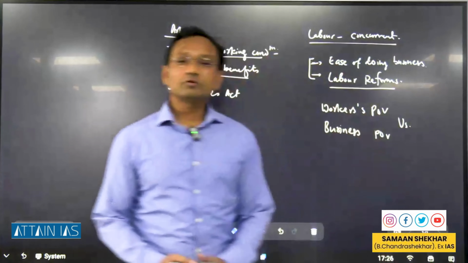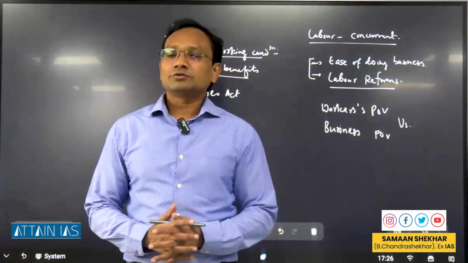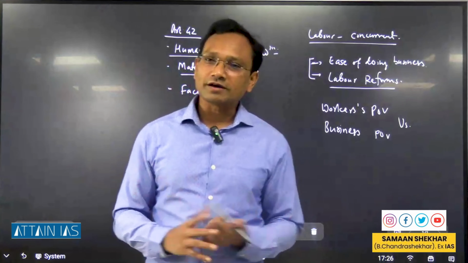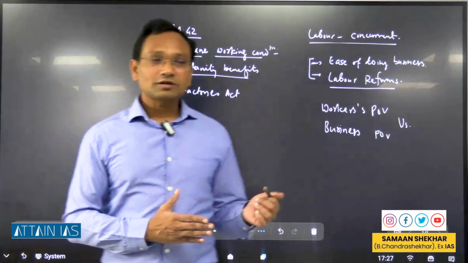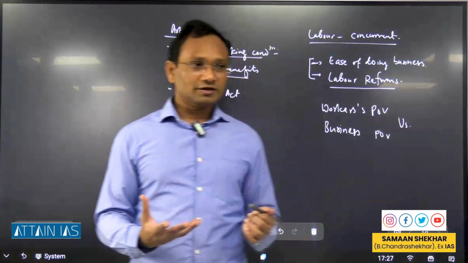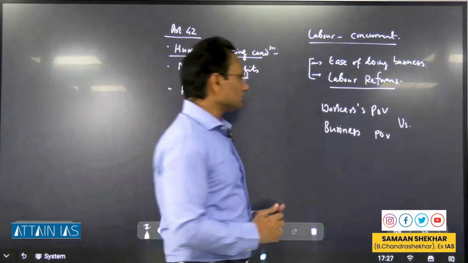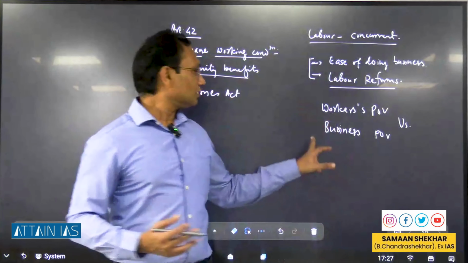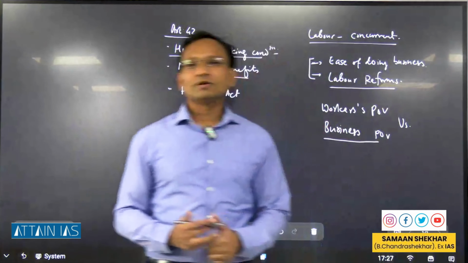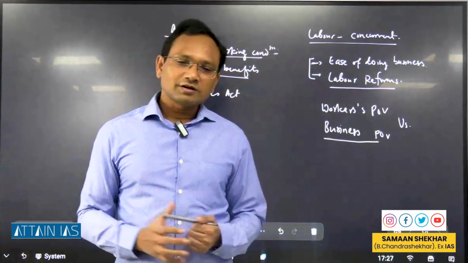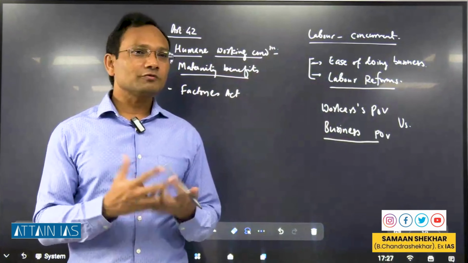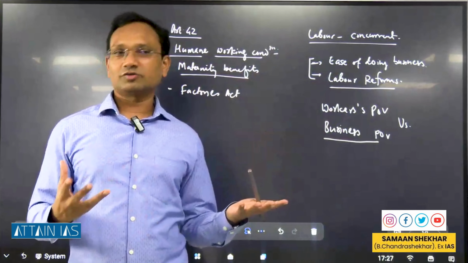The business owner would want it to be very easy to get anybody on the job and fire them. Hire and fire should be easy. Worker, on the other hand, would look for more stability and more difficult provisions as to retrenchment or firing. Business owner would want less stringent provisions in terms of wages. Labor wants them to be very stringent, right?